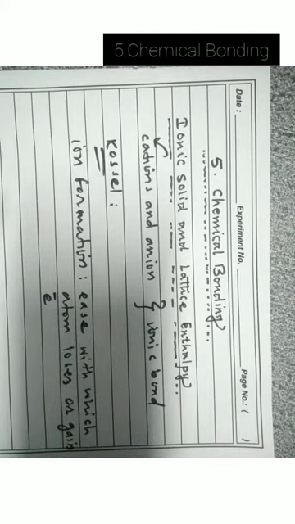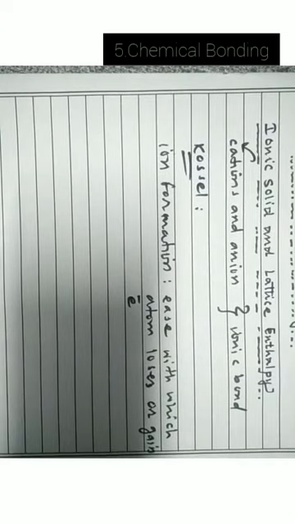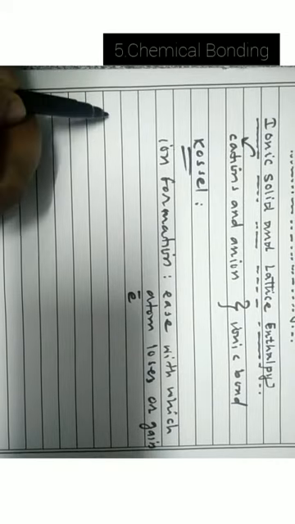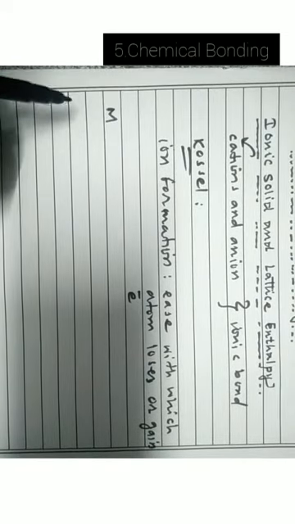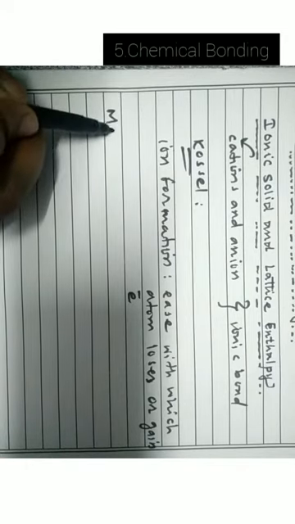Okay, now see here the example. If you have an atom M in gaseous state, previously it has no charge. Atom is electrically neutral.